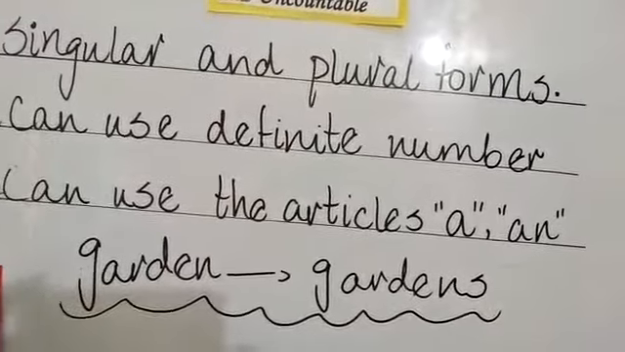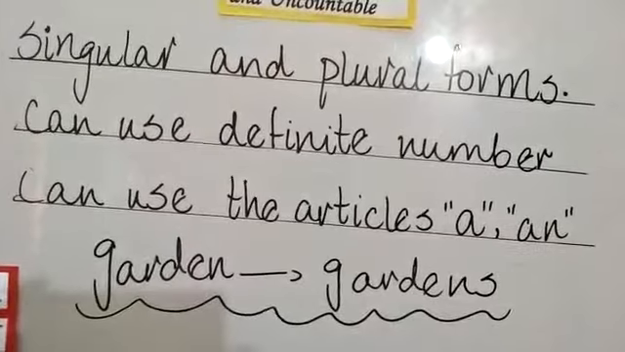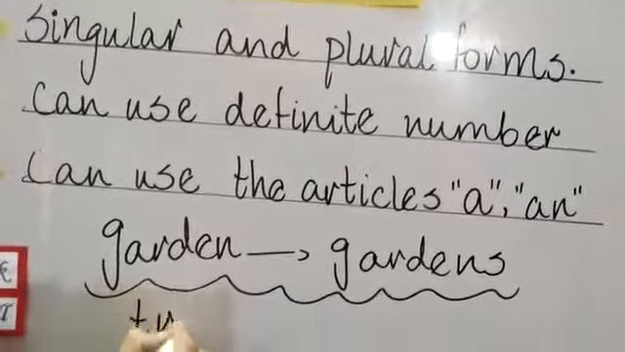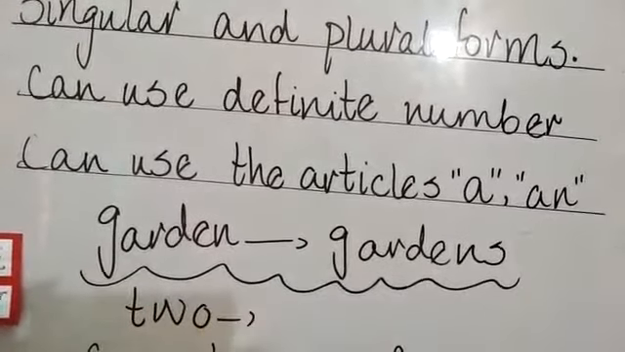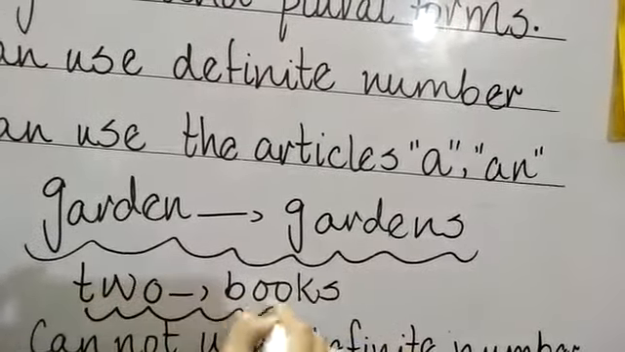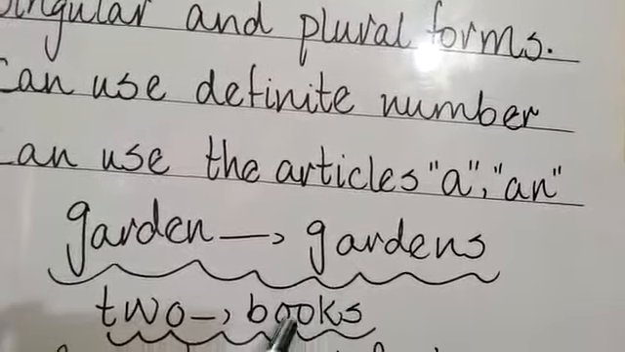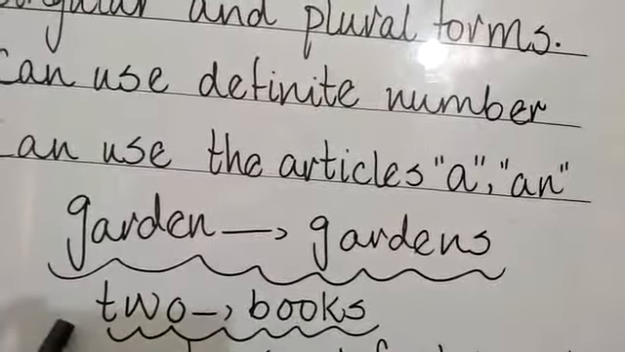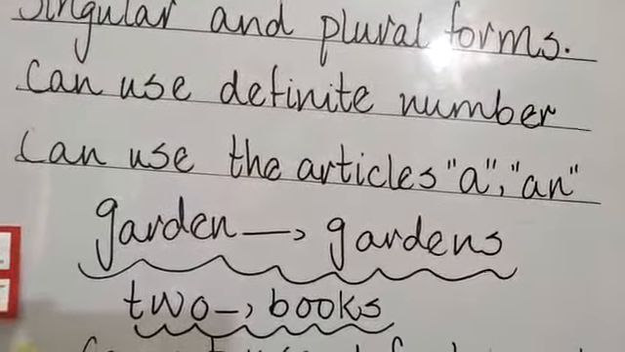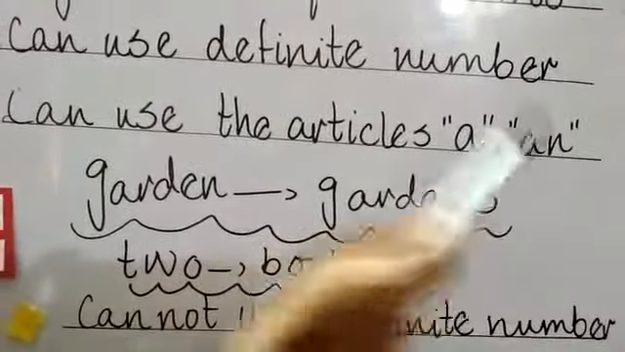Next, we can use a definite number with the countable nouns. What are definite numbers, students? See. Two books. So you can see that book is a countable noun and we can use a definite number, two, with the countable nouns. The next one: we can use the articles a or an.